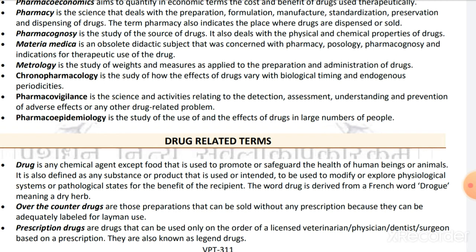Then pharmacognosy, the study of the source of drugs, also deals with the physical and chemical properties of the drug. Where that drug comes from, whether it is of animal origin, plant origin, or synthetic. The study of that is known as the source of drugs, that is pharmacognosy.